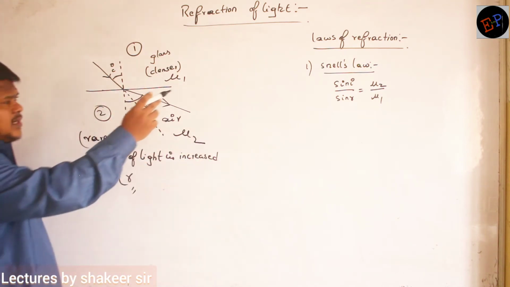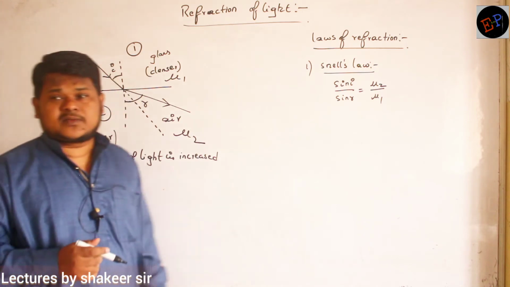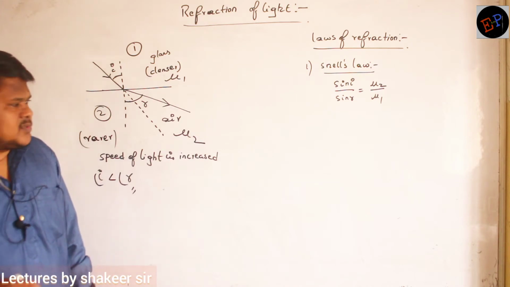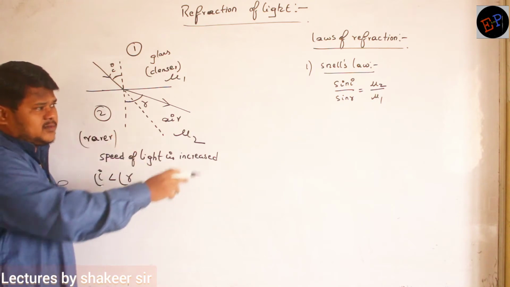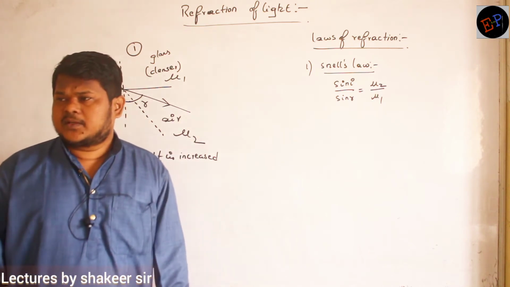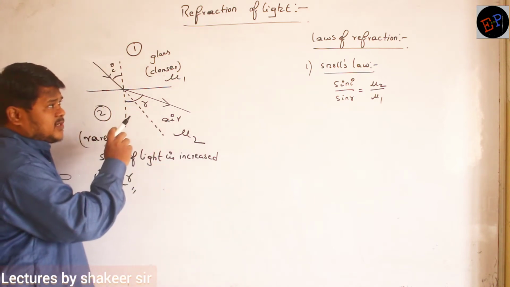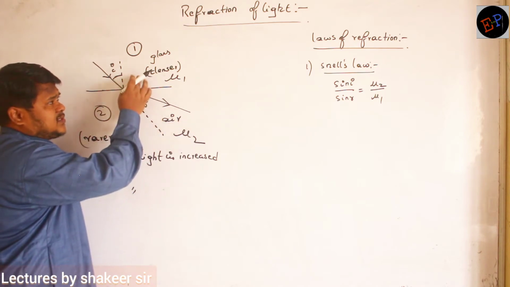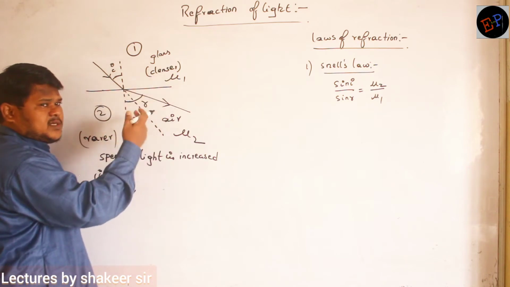And I means angle of incidence, R means angle of refraction. So sin I by sin R is equal to mu2 divided by mu1. This is called Snell's law. So whatever may be the angle of incidence, light will always follow the rule: sin I by sin R is equal to mu2 divided by mu1. Are you able to understand? So for example, if I ask you a question, if both are the same medium, for example, this is also glass, this is also glass, mu1 and mu2 values are the same, then can you say what will happen?